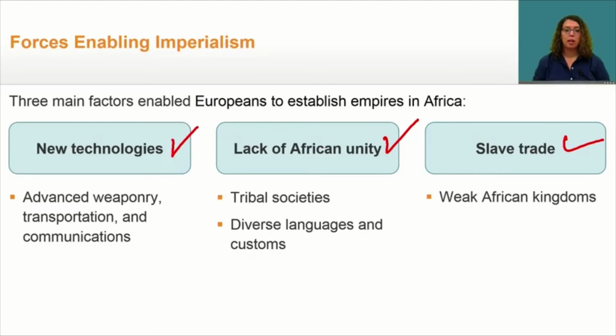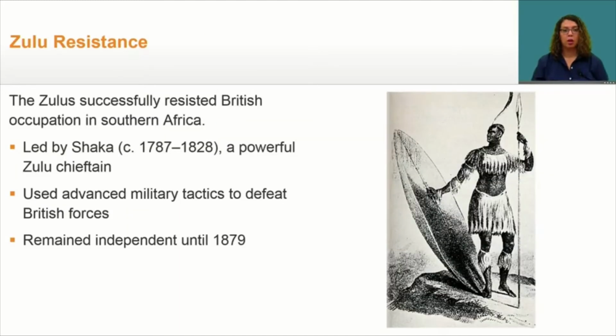Let's look at a couple of examples of Africans who tried to resist European rule. The Zulus successfully resisted British occupation in southern Africa. Shaka was a chief who led the Zulu people. He was able to do this by successfully organizing the Zulu military and aggressively expanding Zulu holdings. He conquered other tribes and became ruler of a powerful African kingdom.